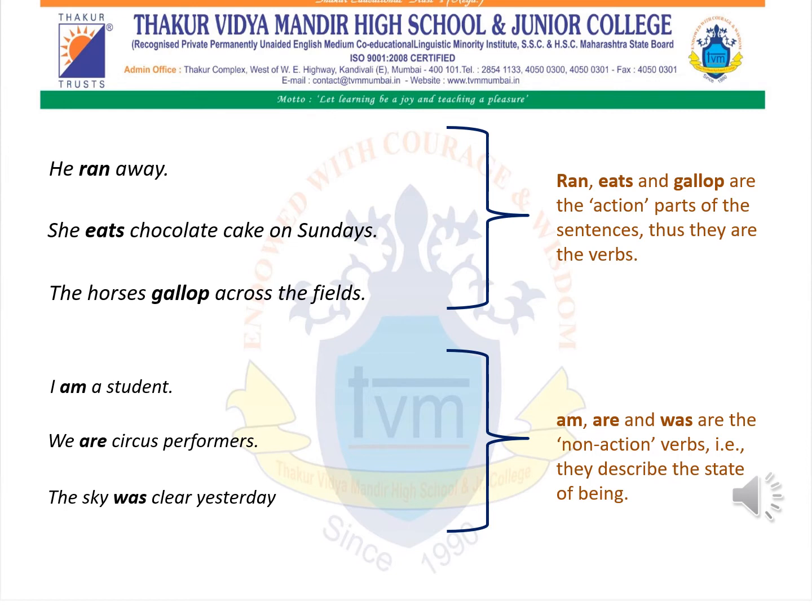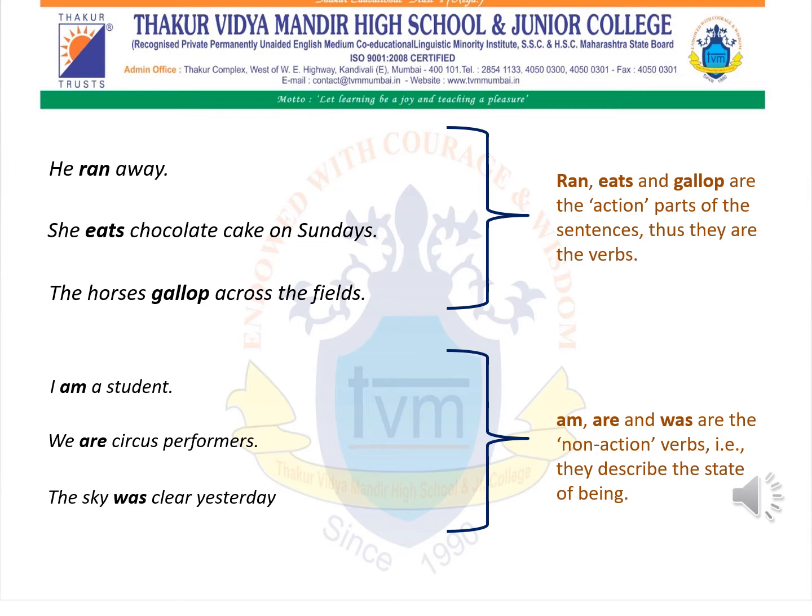We are circus performers. Now over here, the word are is a non-action verb. The sky was clear yesterday. The sky is the subject. Sorry, was is a verb. Clear yesterday is the object. It is describing the subject, the sky.